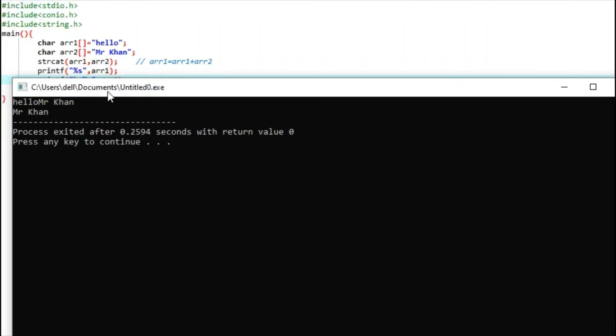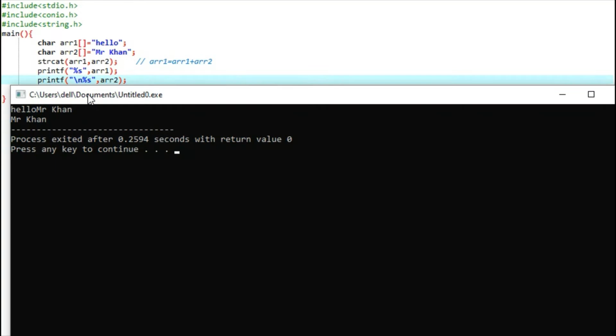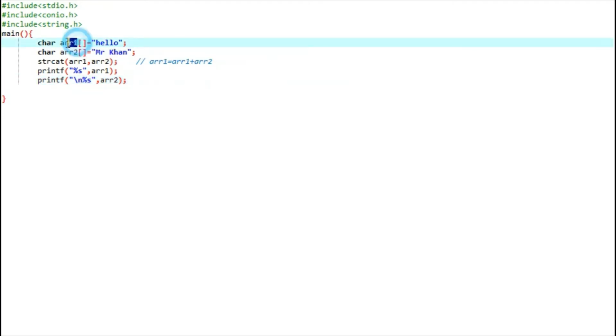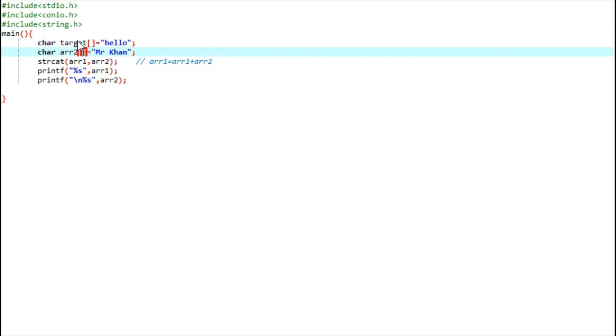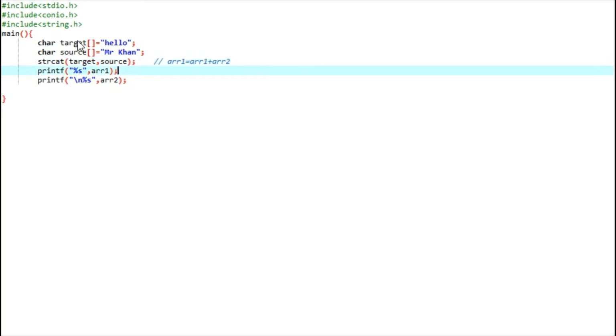You can see that the first printf statement prints hello Mr. Khan, and the second printf statement prints just Mr. Khan. So this will be the target, and this will be the source, so that you can understand.